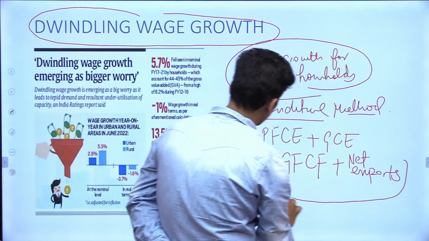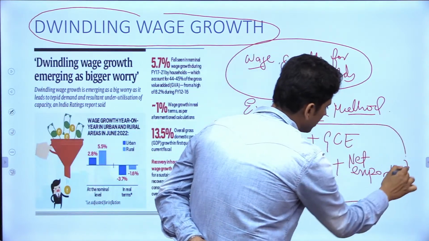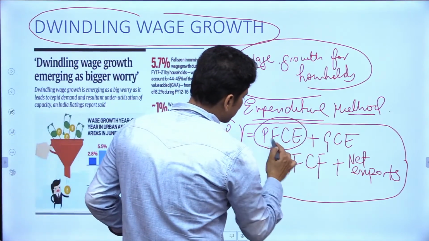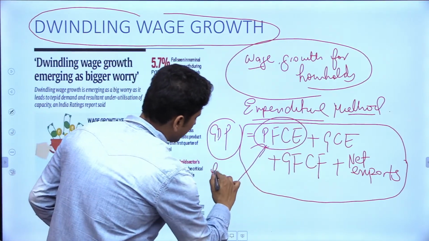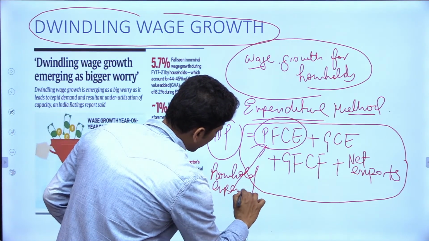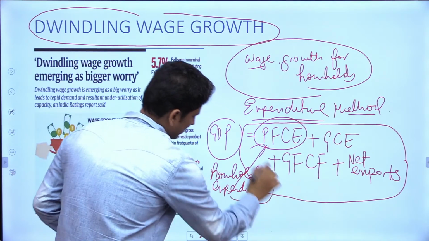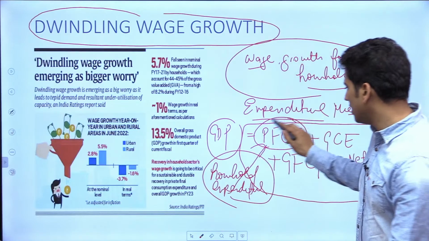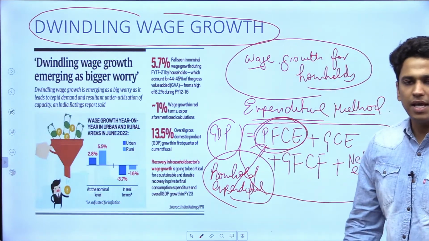This is a very small topic. I just wanted to help you guys understand something. Now this private final consumption expenditure is household expenditure, the expenditure that is being done by us guys. Let's say we have to buy a car. This type of expenditure is basically private final consumption expenditure.